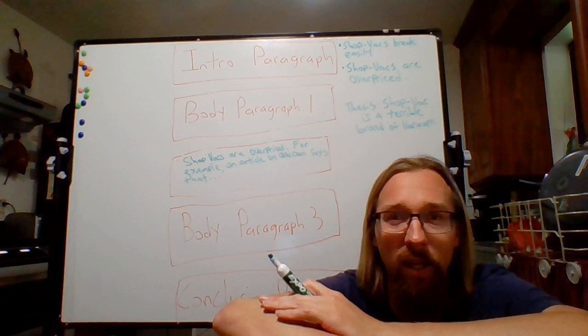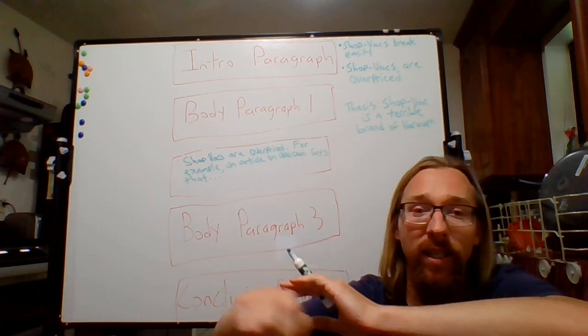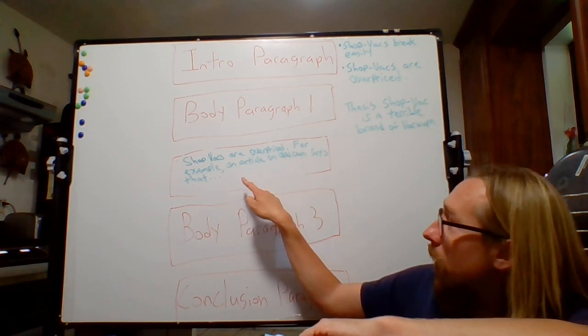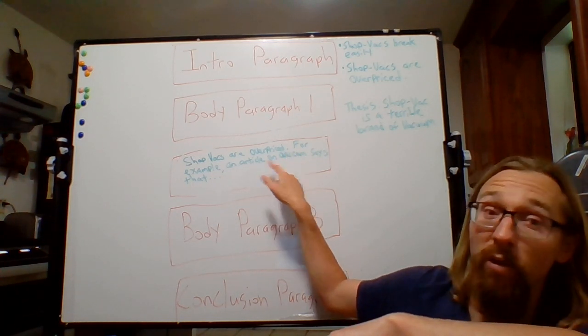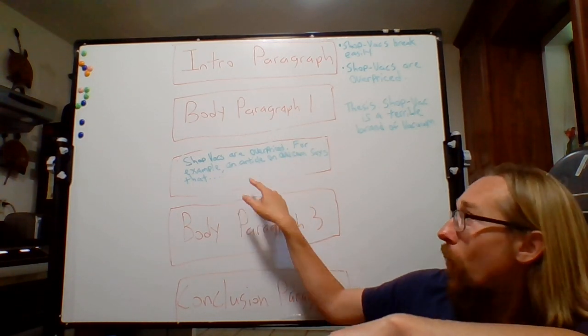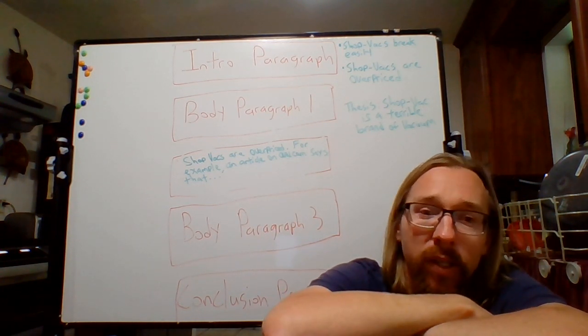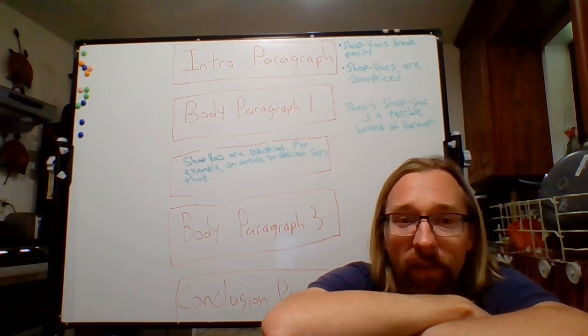Think of the word commentary. You're commenting on something. In this case, you're commenting on the concrete detail that you presented. Typically, I start off my concrete details with for example. After your for example statement, you'll add one or two sentences of commentary where you react to that fact.